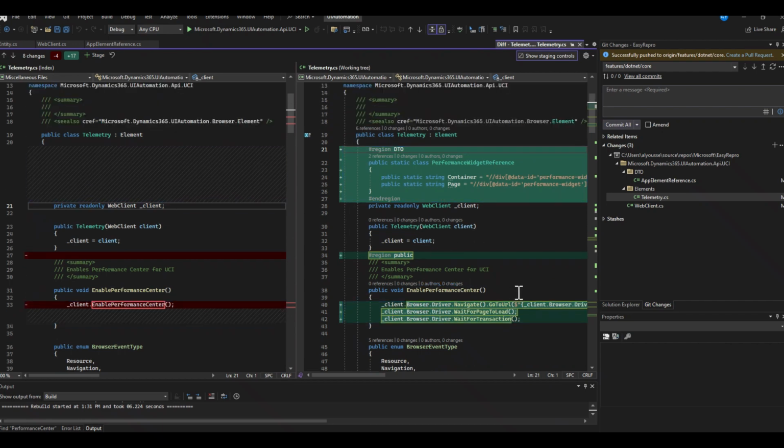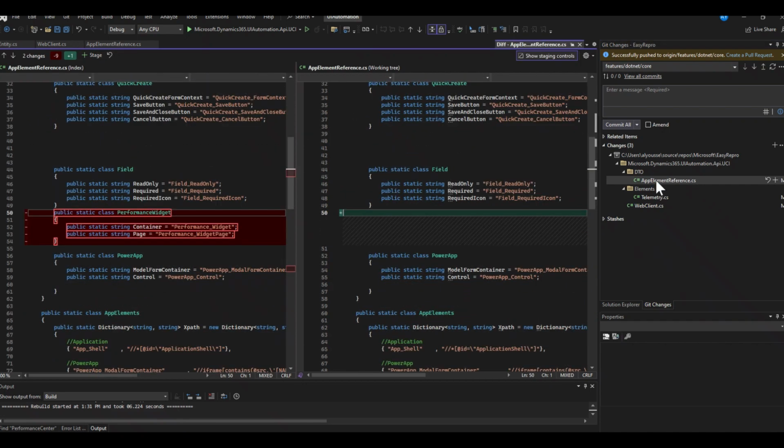The reason I did that is that the Performance Center operations, the Performance Center properties, everything related to this telemetry gathering piece of the code needs to reside within its own element. It makes sense to keep it within, to help with cohesion, to help keep everything that's responsible for working with the Performance Center or telemetry within this application, this code, together. It makes it readable, more usable, and more maintainable. So we've moved things out of this web client into a specific element class.